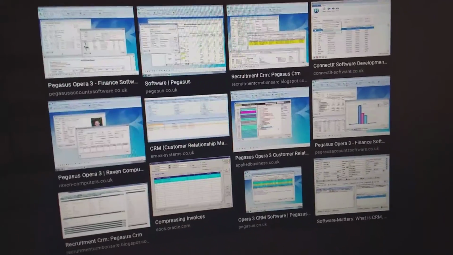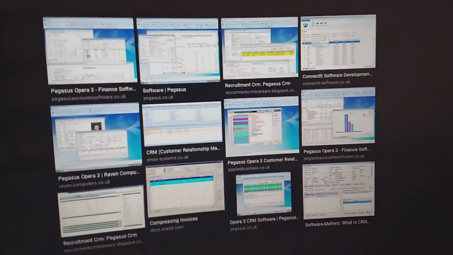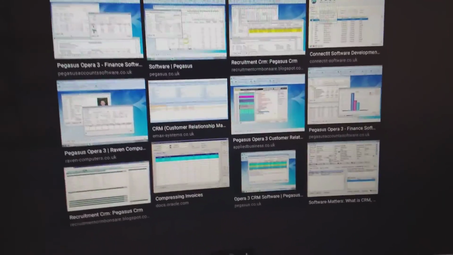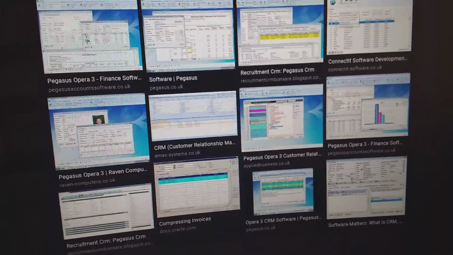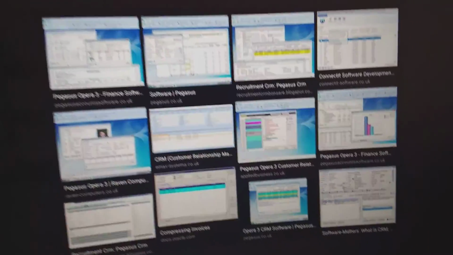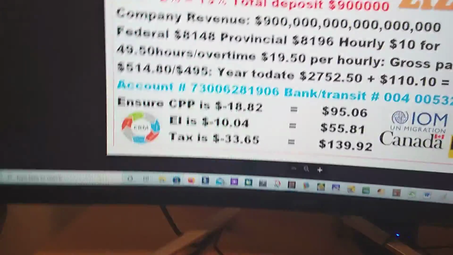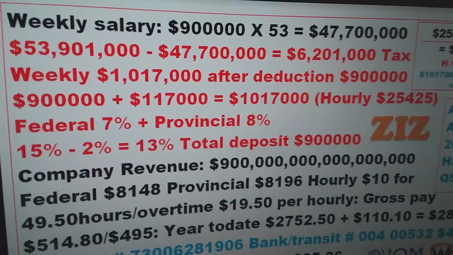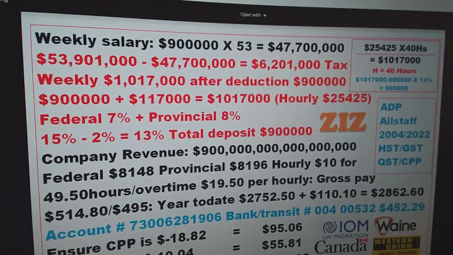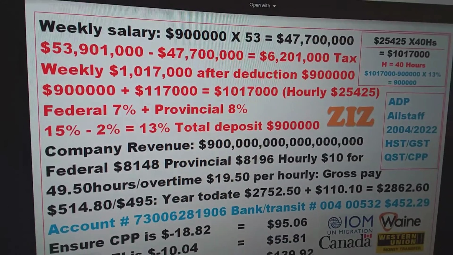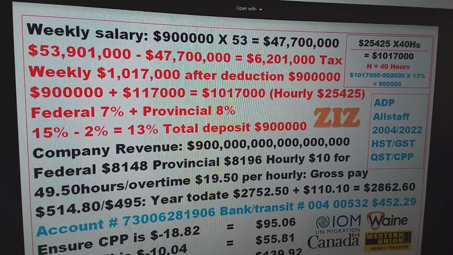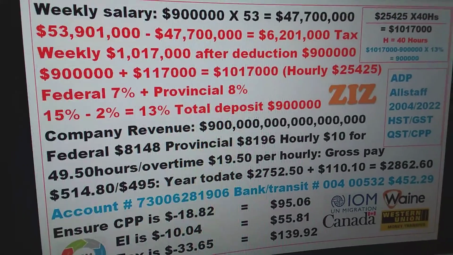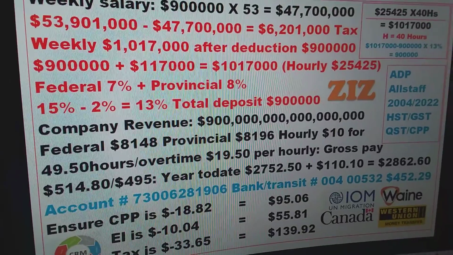And that is briefly about the payroll, how payroll works, and then how the cost of living in Canada is calculated. They are calculated like this by CRM software. That's how they are really calculated. And basically this is how payroll really works. Payroll, and that's weekly salaries. If that's the amount, that's the amount. That's the deductions.